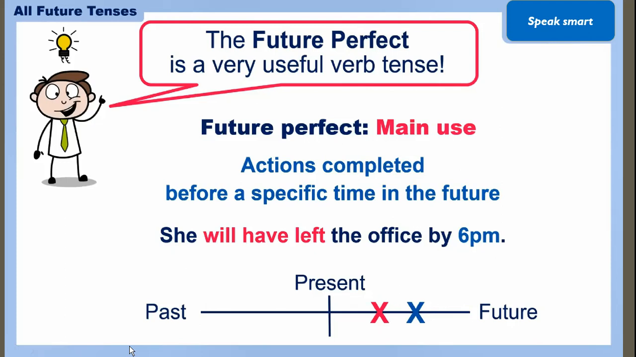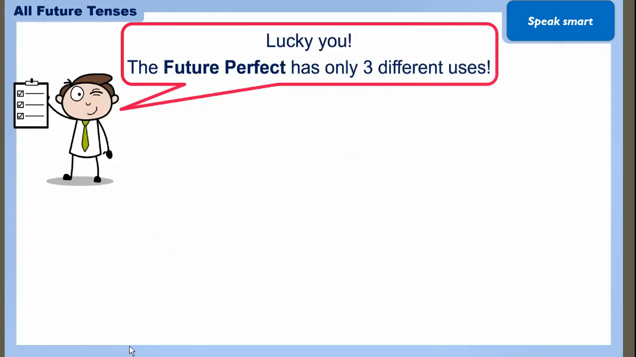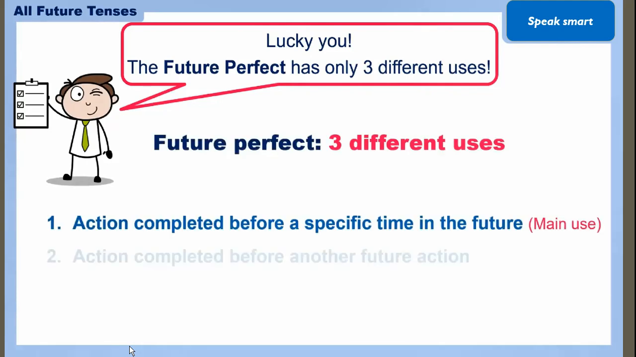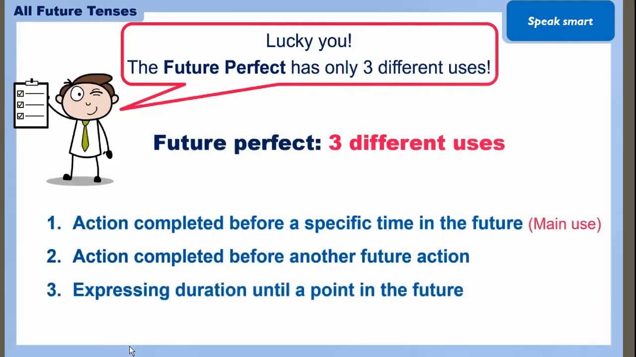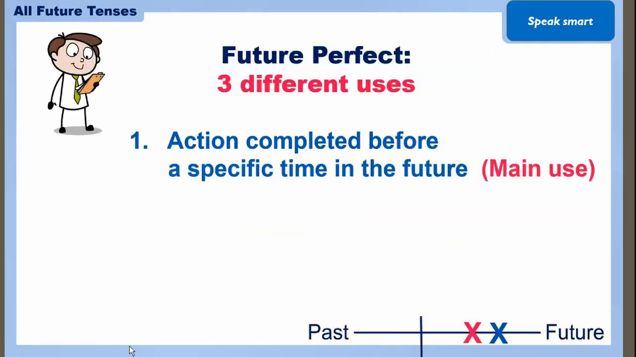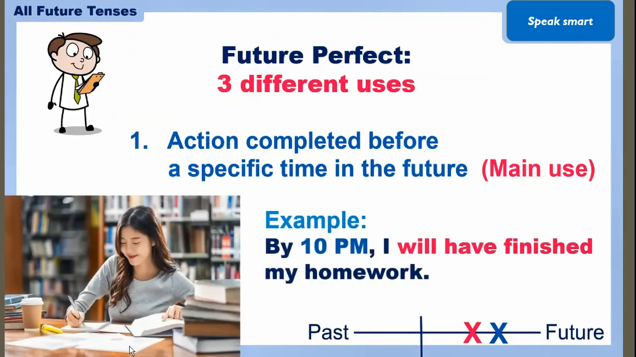This is the timeline. You can better understand with the timeline also. Now the future perfect has only three different uses that we will explain one by one, and the main use is action completed before a specific time in the future. Okay, that we already explained, but let's see another example, like by 10 p.m. I will have finished my homework. तो 10 बजे तक मैं मेरा होमवर्क पूरा कर चुकी होंगी. Like that we are making the sentences.